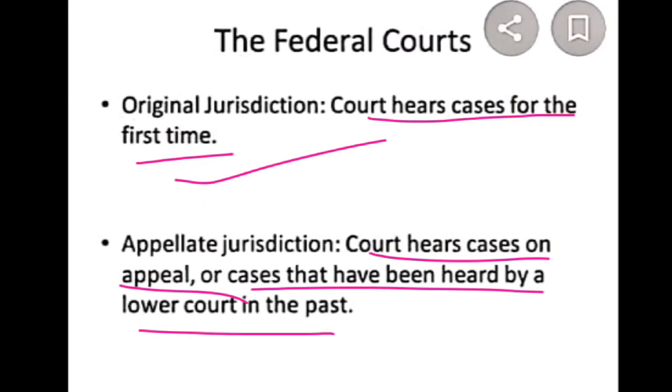Original jurisdiction in the sense, the court hears cases for the first time. The second one, appellate jurisdiction. What is meant by appellate jurisdiction? The court hears cases on appeal, when I appeal the cases, for example to the Supreme Court. These are cases that have been heard by a lower court in the past. The first time, I already reached the subordinate court. I am not satisfied with that, so the second time I am reaching the High Court. That is called appellate jurisdiction.